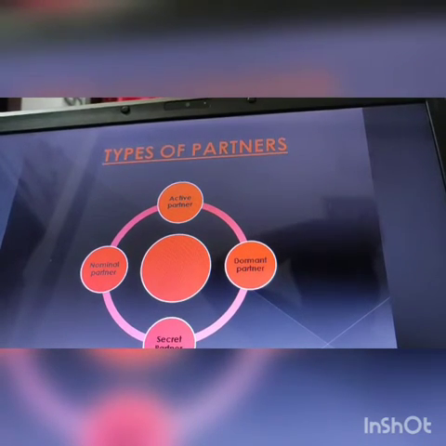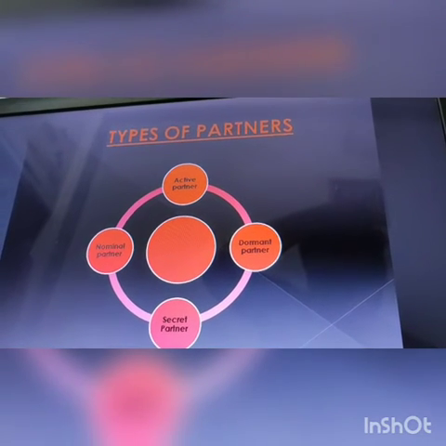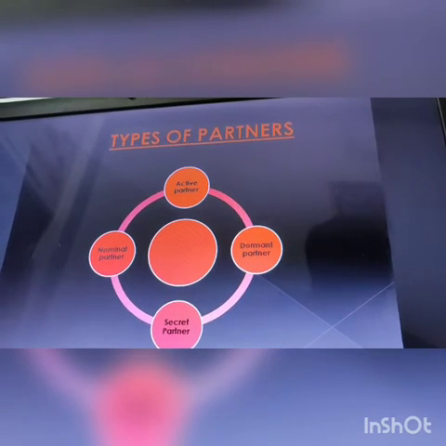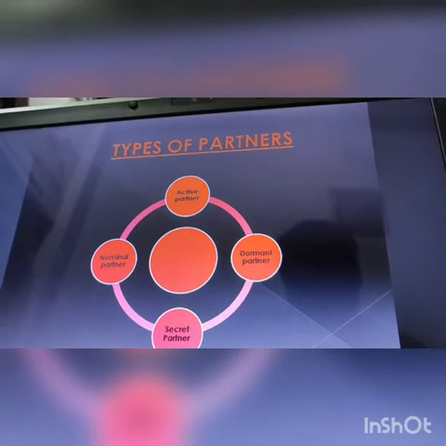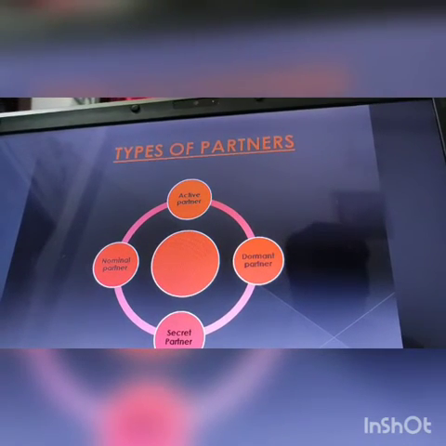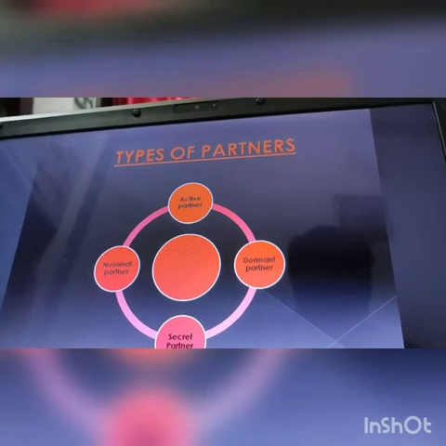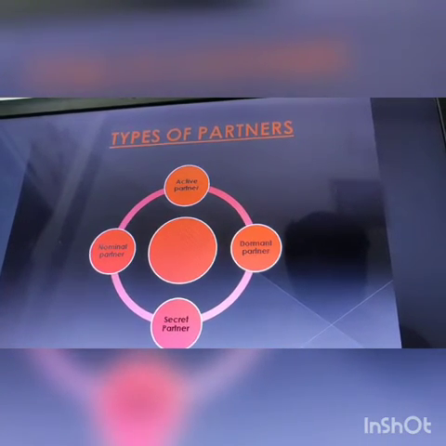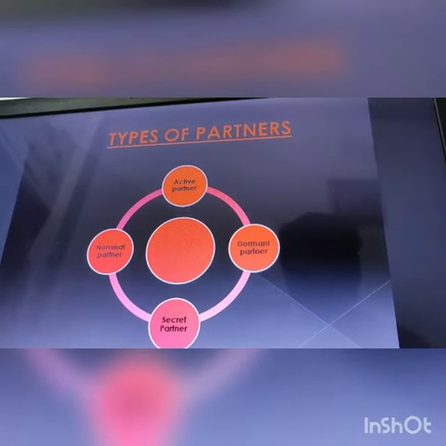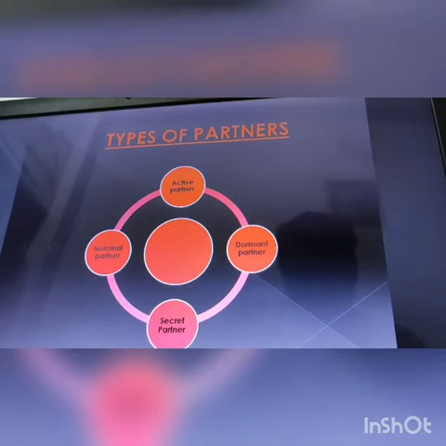If we discuss the types of partners in a synchronized way, first we will discuss the active partner. The active partner participates in the management of the firm. The name itself suggests that the active partner participates actively in the management. His liability is unlimited and he contributes capital in the firm.